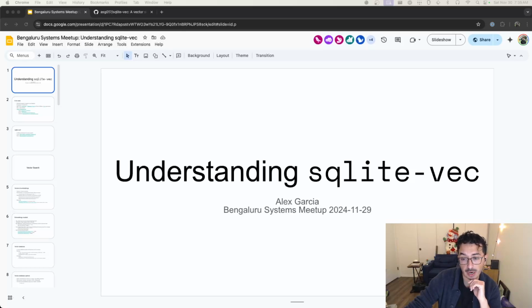I'll be talking a little bit about the extension itself, how to use it, how it works, also about what vector search is and embeddings, and a little bit of background of choosing an embeddings model and all the different cool features of sqlite-vec. And towards the end, I'll talk a little bit about how sqlite-vec works under the hood, whether that's about SQLite extensions or how the internal shadow tables are structured within sqlite-vec that allows it to do the fast vector search that it does, and just a little bit more about the SQLite extension ecosystem in general, as well as other tools that you could use to play with SQLite a lot.